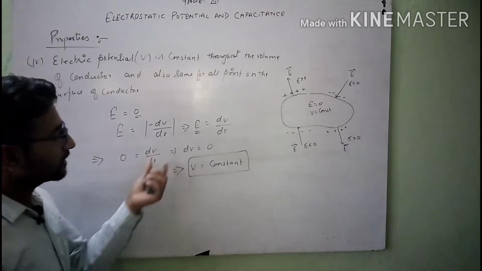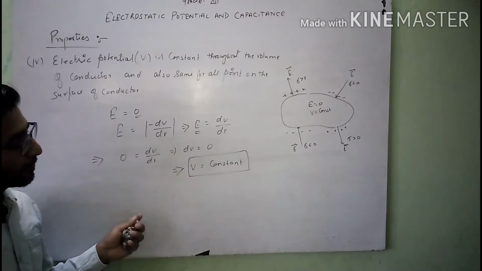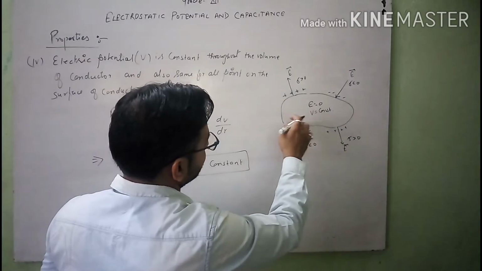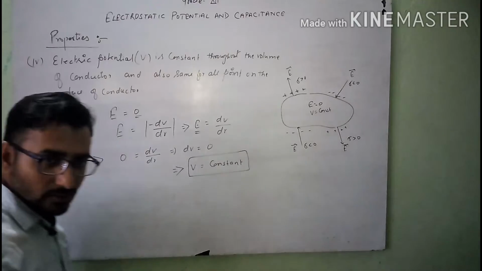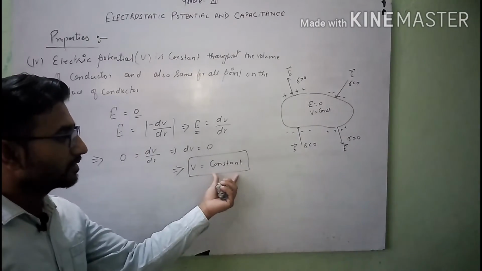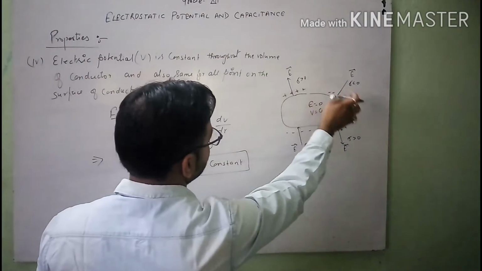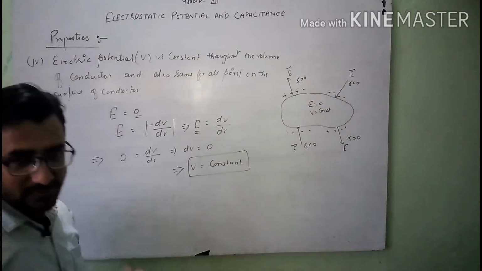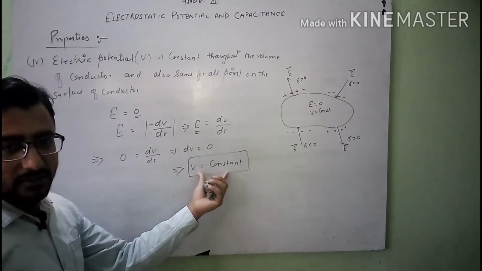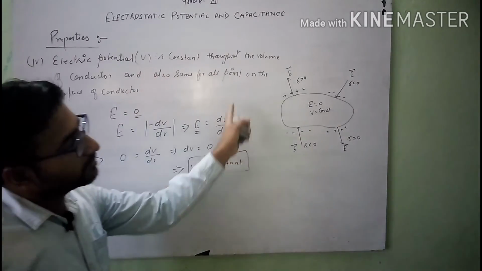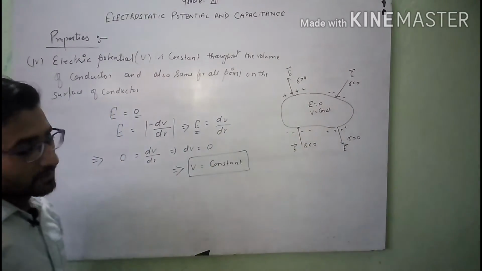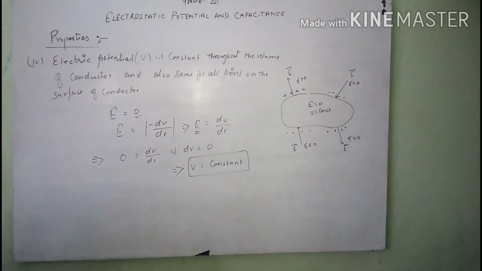If V is constant on the surface of a conductor, we can say that at different points the electric potential remains the same also, because V is constant. So here V1, V2, V3, V4, V5, V6, Vn, they all are constant, equal to V. So we can say that at every point of the surface the electric potential is the same. After this we will discuss the next case.